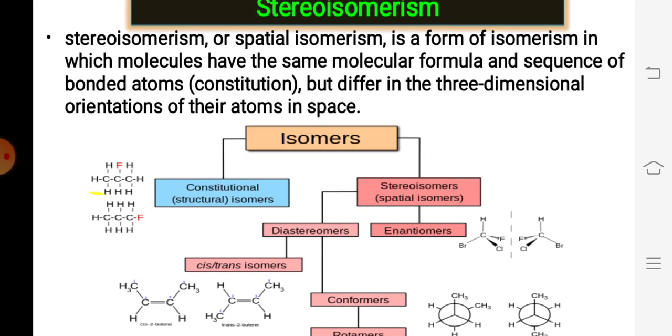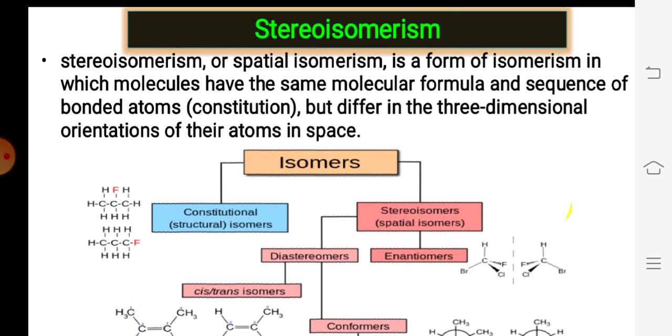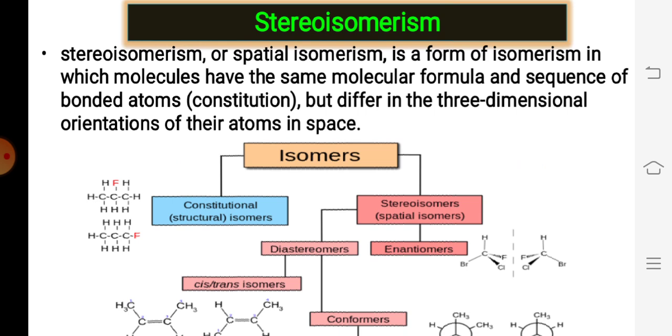Moving to the second part of isomerism, that is called stereoisomerism. Stereoisomerism is nothing but spatial isomerism, because there is an arrangement in space. This type of isomer has the same molecular formula and the same sequence of bonded atoms, that is, the constituents, but they differ in their three-dimensional orientation in space. So the molecular formula is the same and the connectivity is the same, but the three-dimensional arrangement of their atoms in space is different.